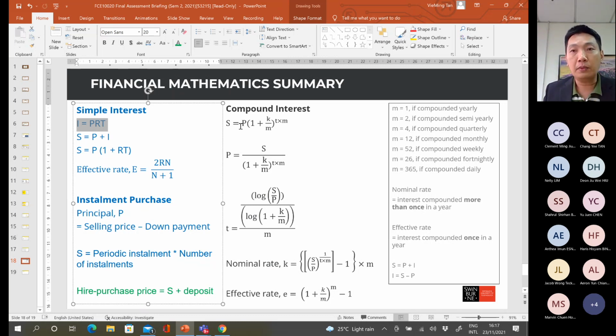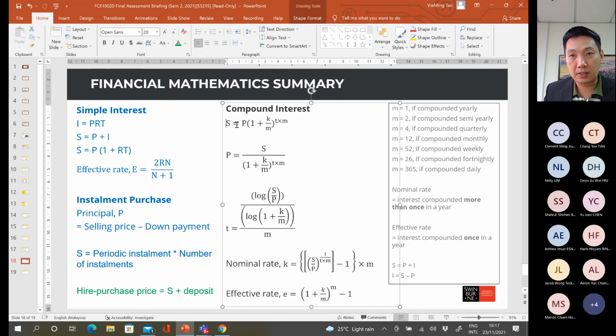In order to get the I value, you need to calculate the S first using this formula. So S is equal to P, which is principal, multiplied by 1 plus K, this is the annual rate, and then you have to divide it by the number of times the interest is compounded within a year.